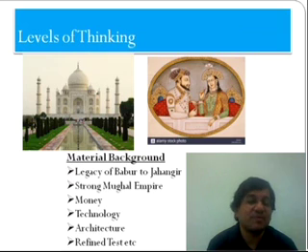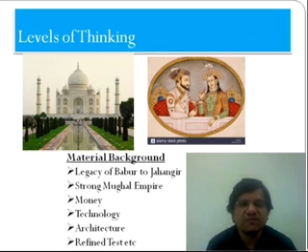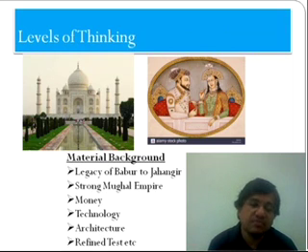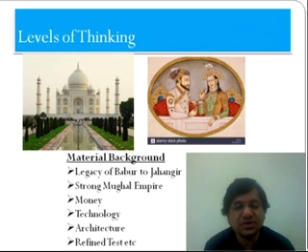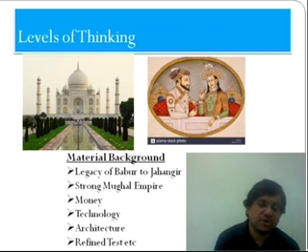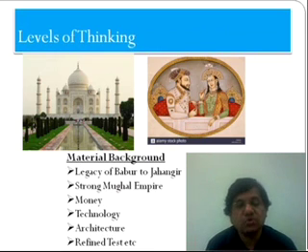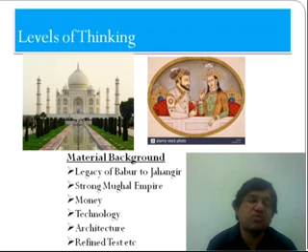But the problem is, because he didn't have a lot of money, and there was no peace either, he was not able to concentrate a lot on the construction of that building, he could not monitor it properly, and because of that he could not make a Taj Mahal, even though he maybe had money and he had the technology, etc. So to understand things properly, it's extremely important to understand the material background properly.